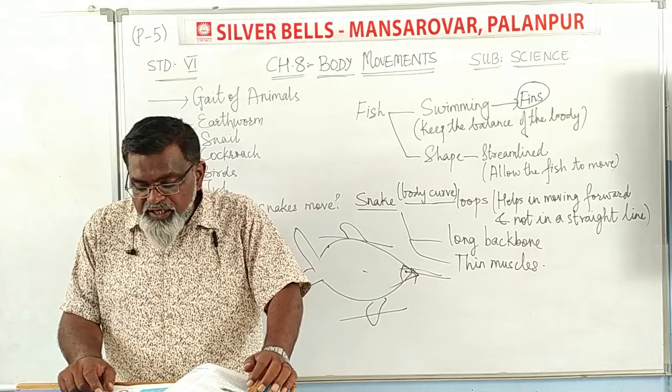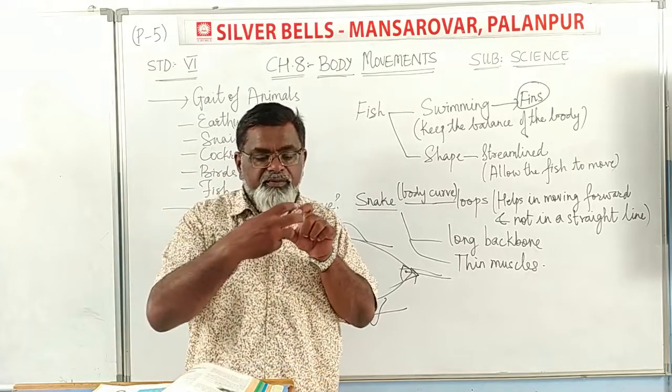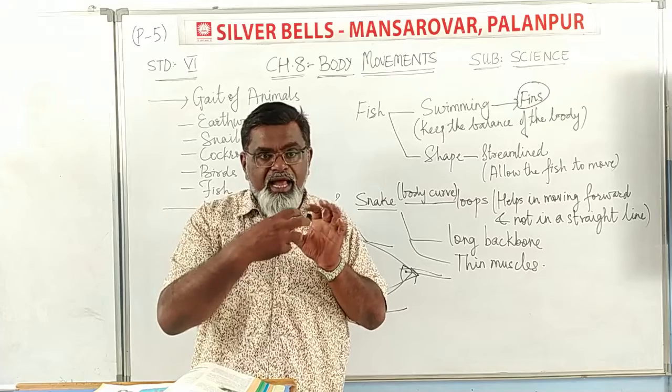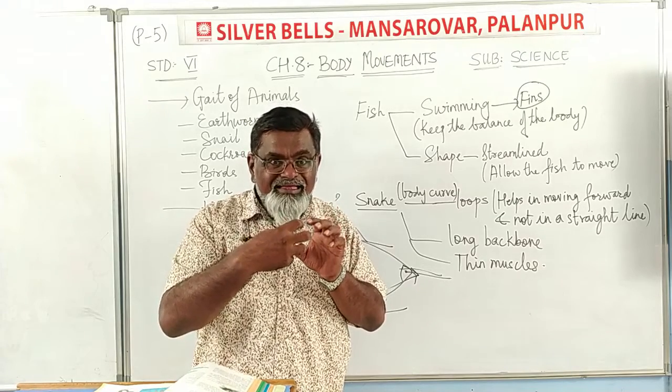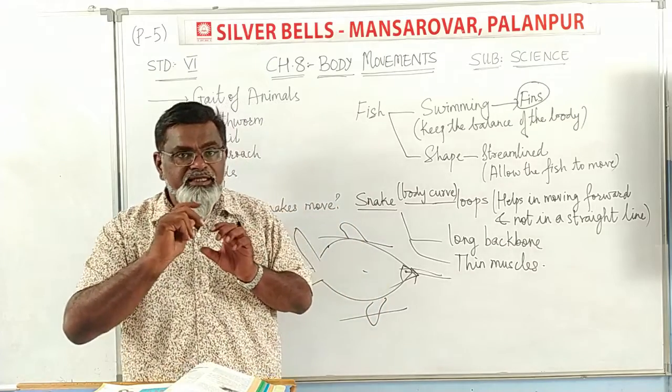They have many thin muscles. They are connected to each other even though they are far from each other. They are connected because the muscles are connected with the cartilages, even though they are far away. And with the help of the loop, the snake slips. The snake slips and the snake moves.